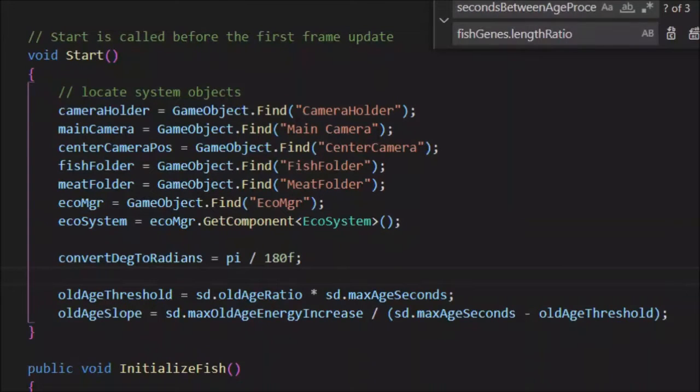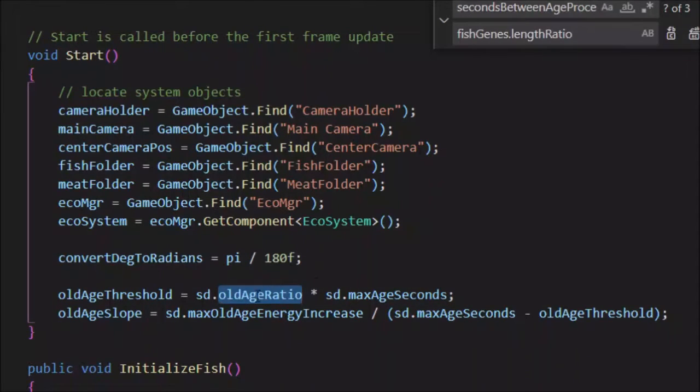So in the fish script on the start method, you'll notice these two lines right here. The first thing you'll notice is I added a global variable called max age seconds, and then another global variable called old age ratio.